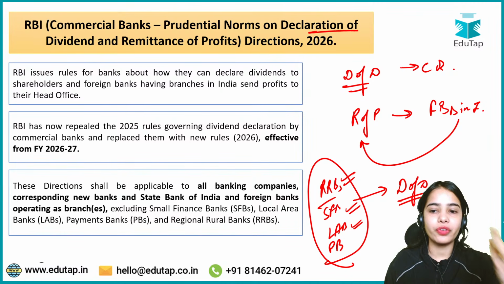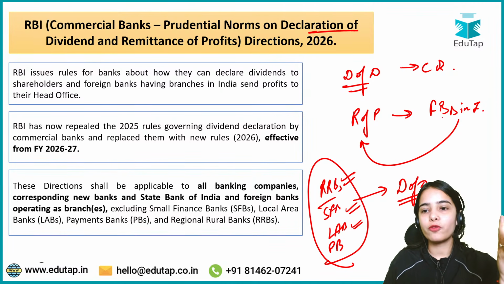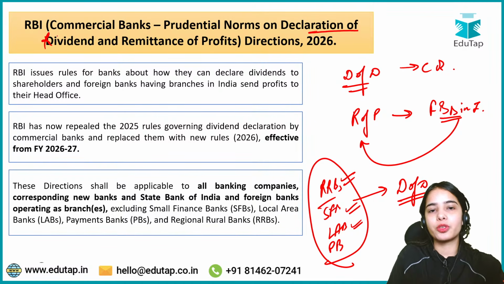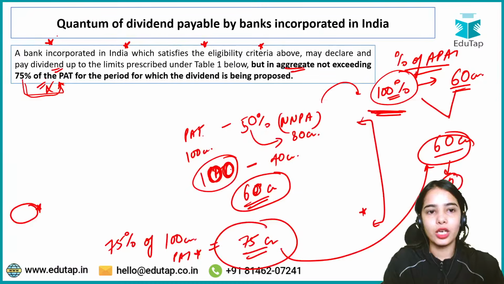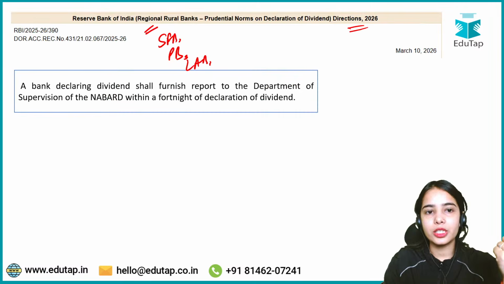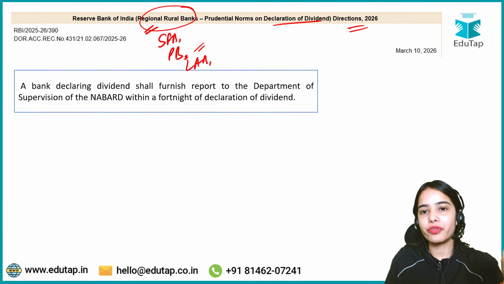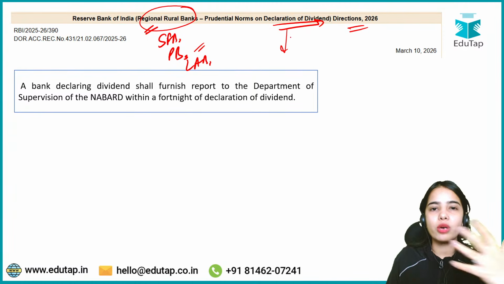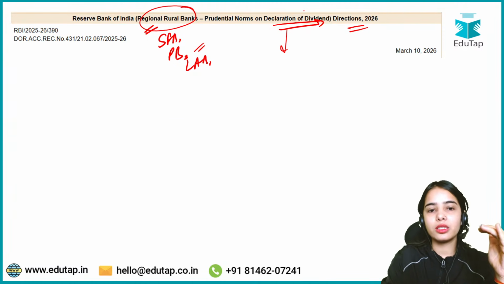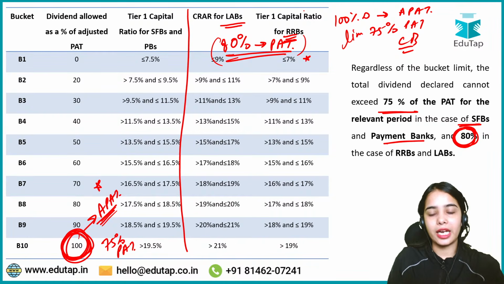There is only the mention of declaration of dividend because the foreign branches are discussed in the commercial bank direction only. So when we talk about the RRBs, small finance banks and payment banks, there is directly only the mention of declaration of dividend. And the other norms are more or less the same, just the table was different, that I have shown you.